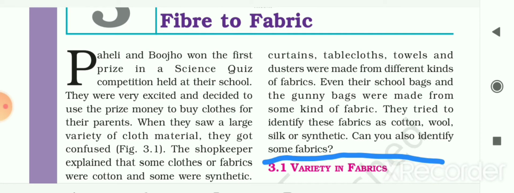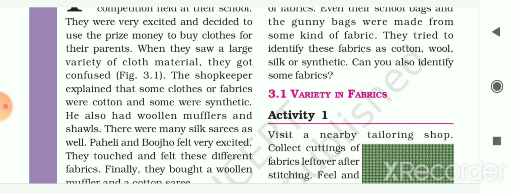Even their school bags and gunny bags were made from some kind of fabric. They tried to identify each fabric as cotton, wool, silk or synthetic. Can you also identify some fabrics? So now let me see how we can identify these fabrics and what the different varieties of fabrics are.